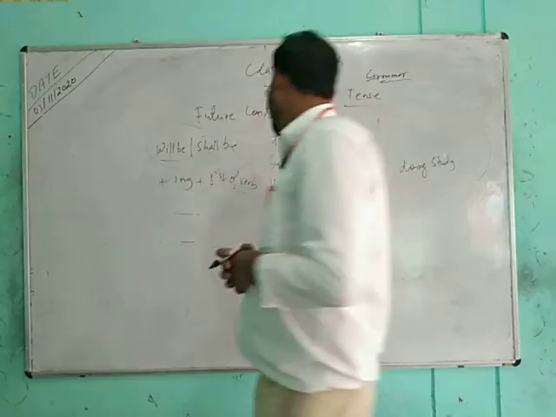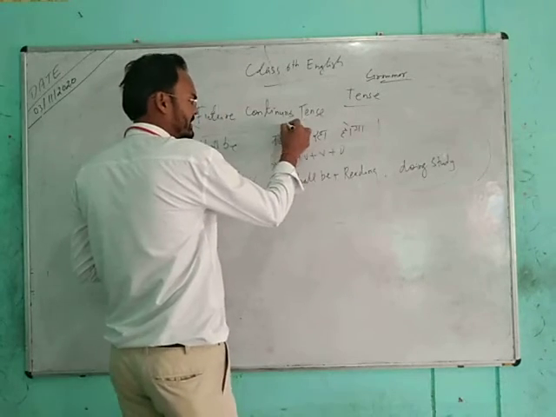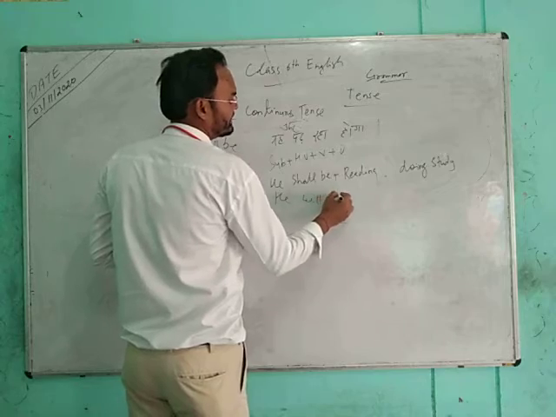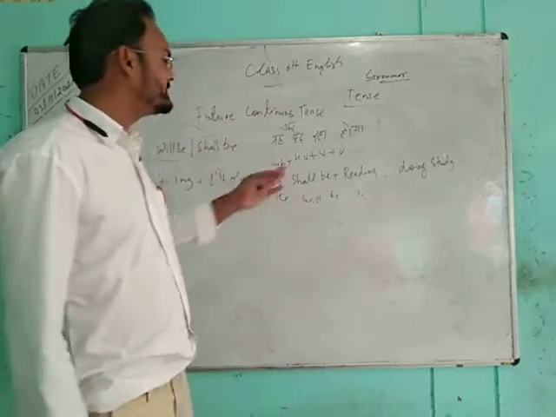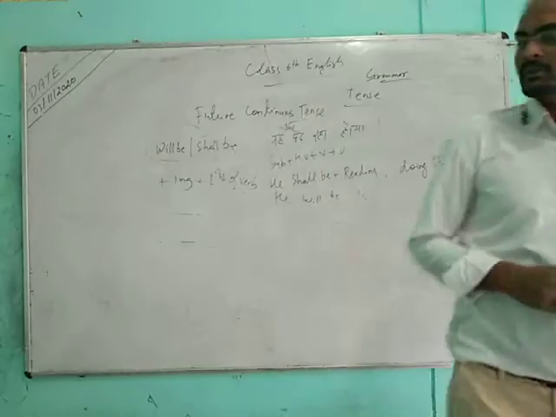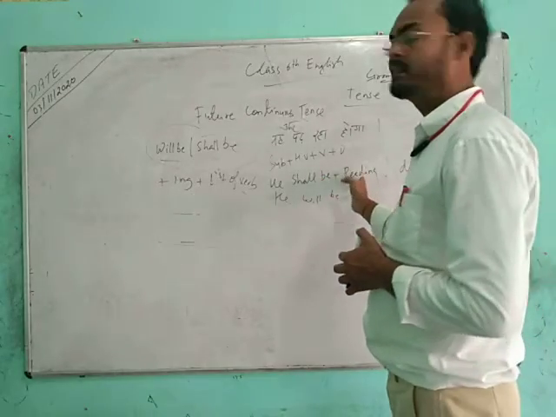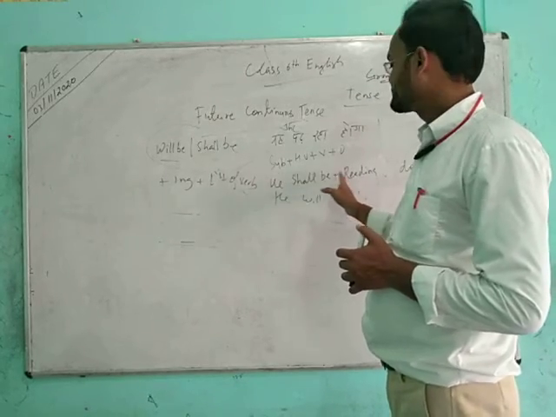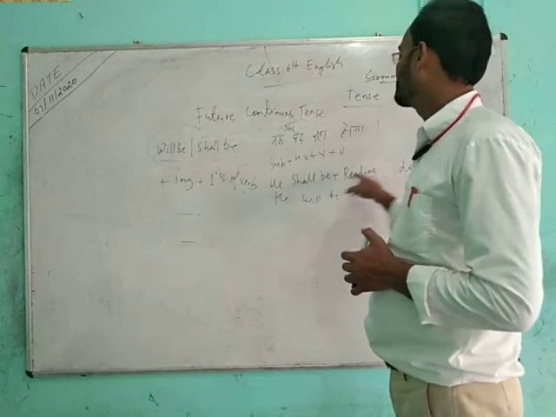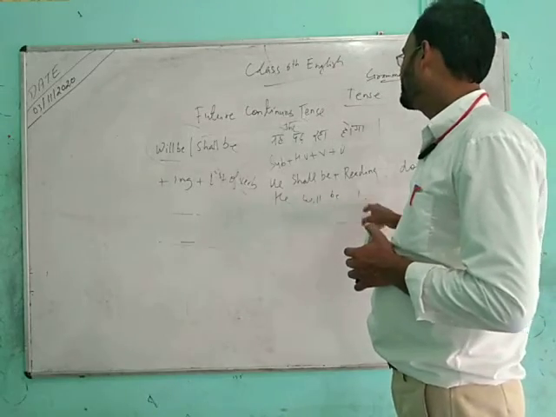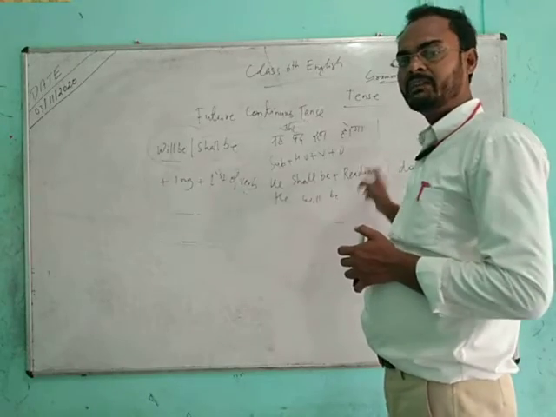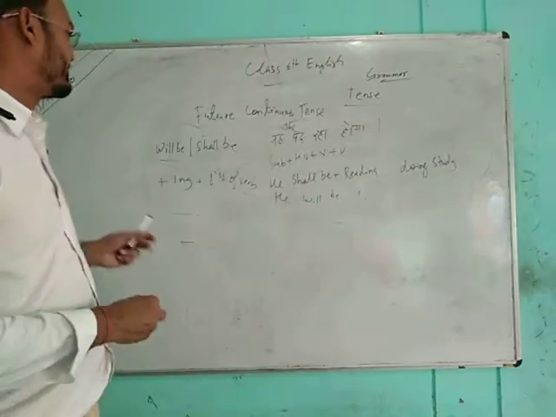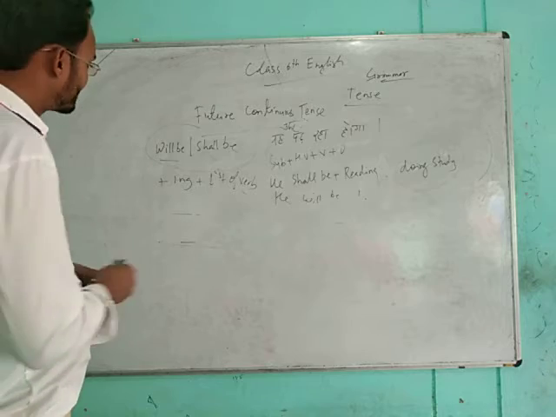And if there is certainty, "वह जरूर पढ़ रहा होगा," he will be reading. If we change this sentence to interrogative: Shall he be reading? Shall he not be reading? If we change it to negative: He shall not be reading. And with will: He will be reading. He will not be reading. Will he be reading? Will he not be reading? So this is the structure of the sentence in future continuous tense.